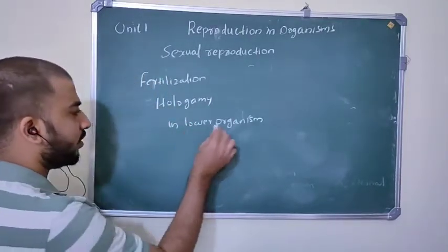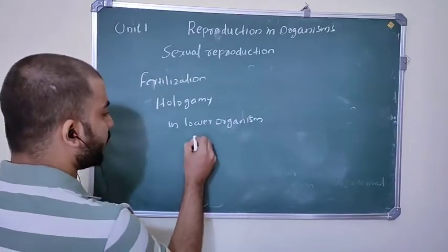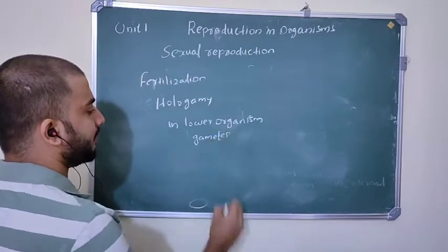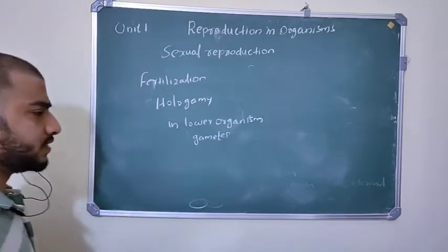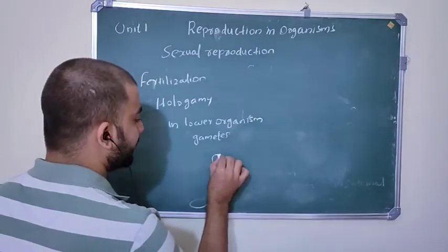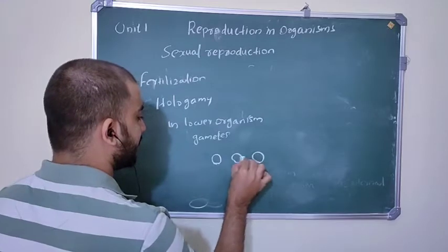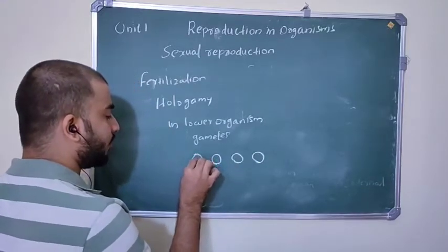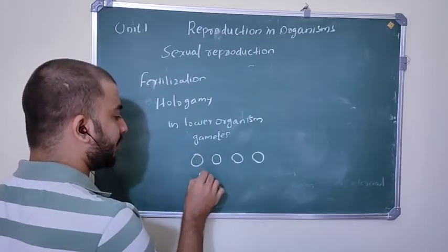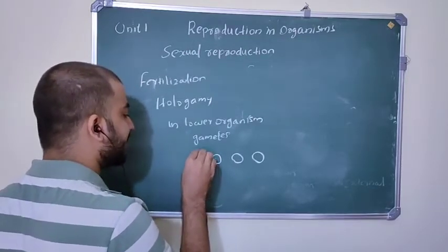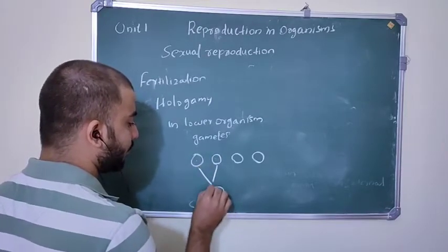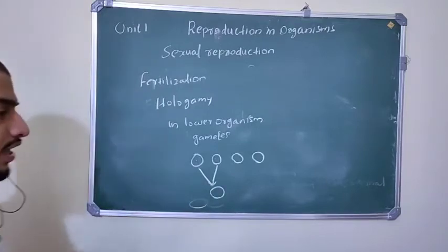Hologamy is present in lower organisms which cannot form gametes. Higher organisms can produce gametes, male and female gametes. But in case of lower organisms they cannot produce gametes. So what will they do? They themselves act as gametes. So this is one lower organism. This is another lower organism. They cannot produce gametes, but they behave as gametes themselves. Then they will fuse and form a new individual. That type of fertilization is called